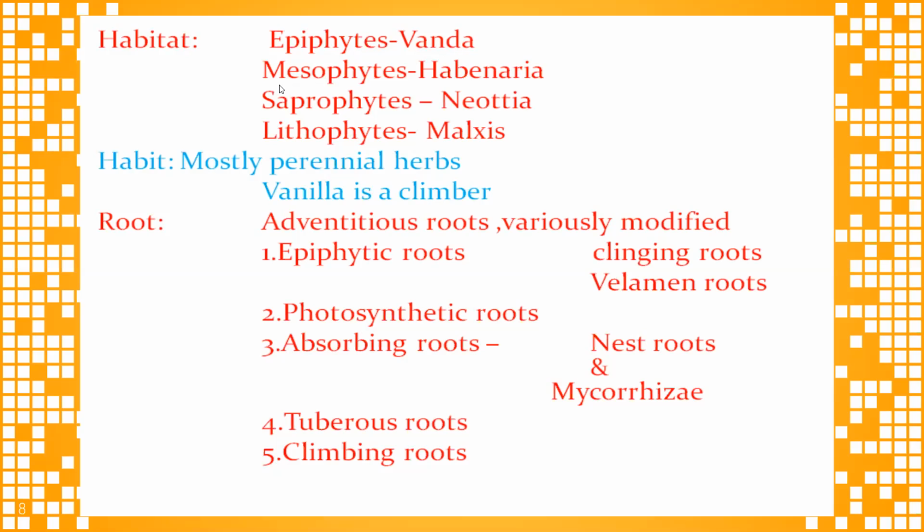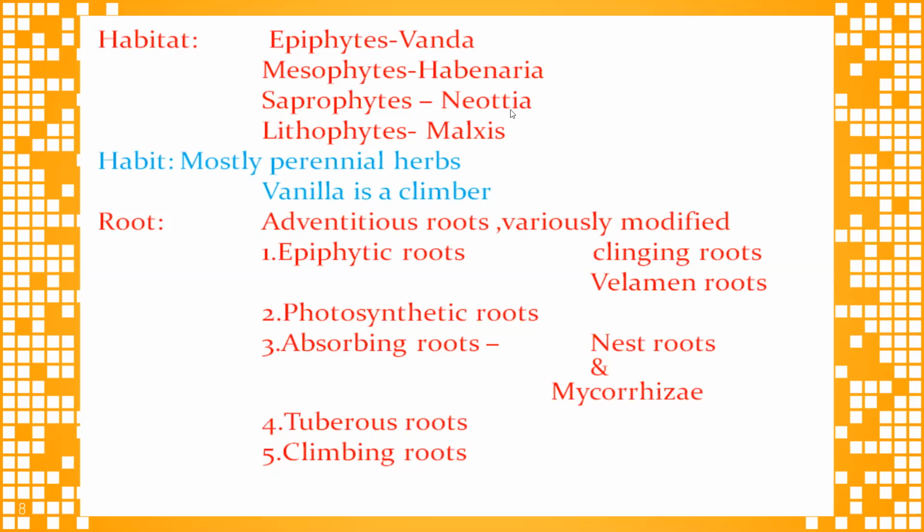Some are mesophytes, like Habenaria, saprophytes, like Neottia, and lithophytes, like Malaxis. They are all perennial herbs of various habitats and habits, some terrestrial, epiphytic or saprophytic. The tropical species are mostly epiphytic in nature, while those occurring in the temperate zones are largely terrestrial plants.